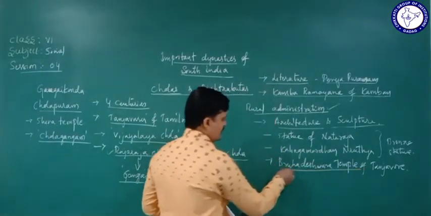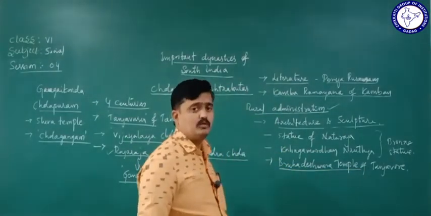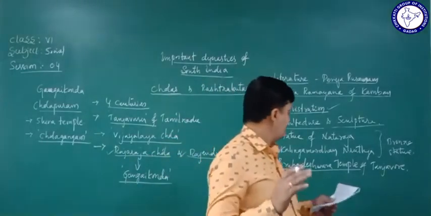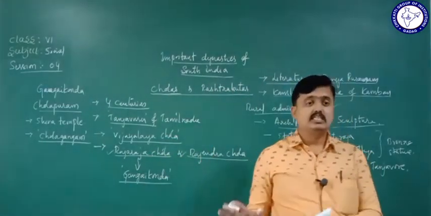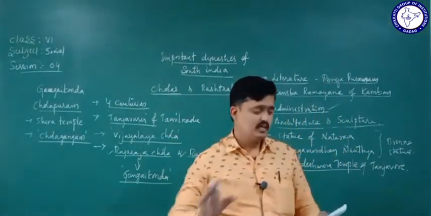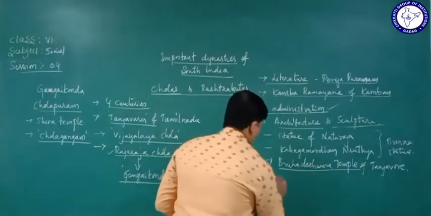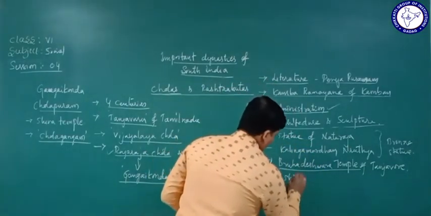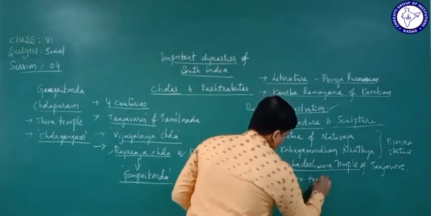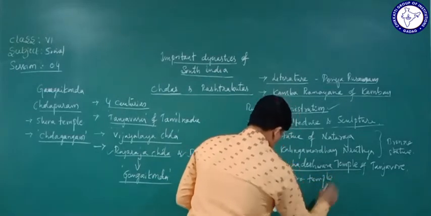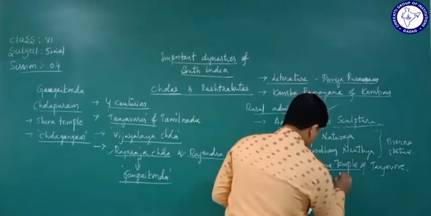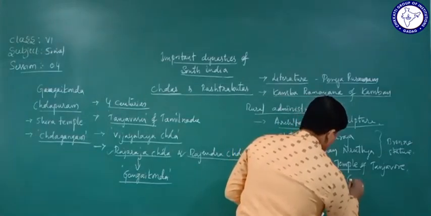It was a very huge temple, the highest temple in India. And also we are going to see the Shiva temple of Gangaikonda Cholapuram.